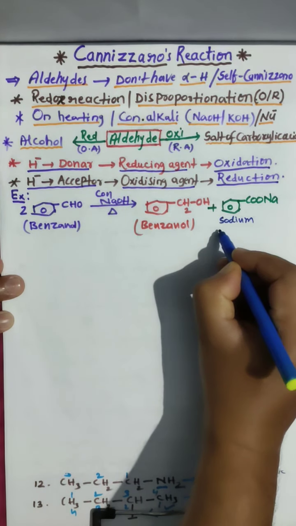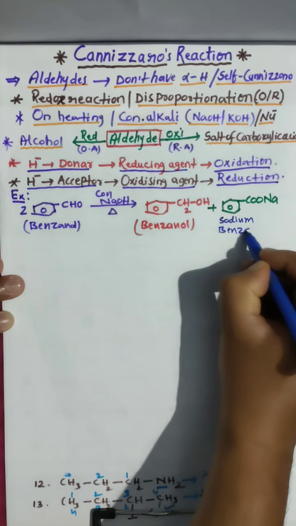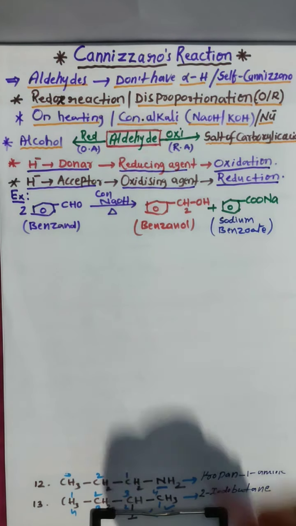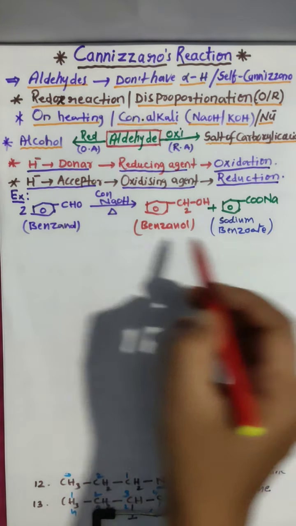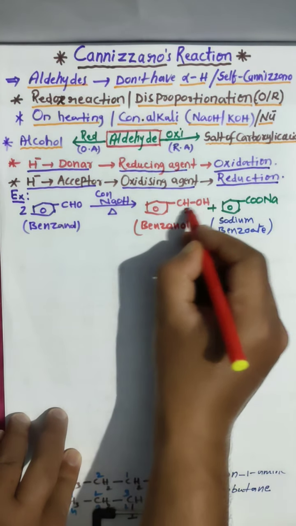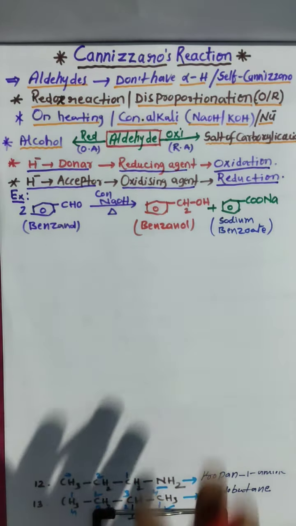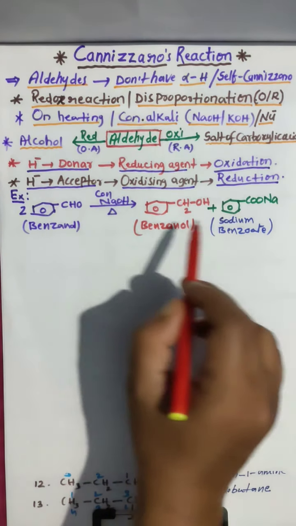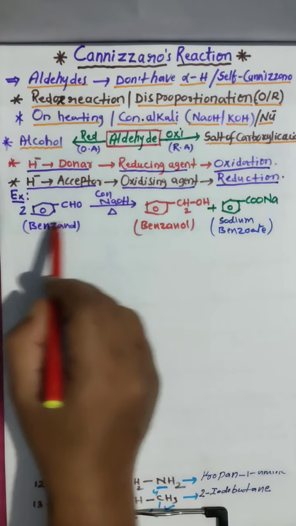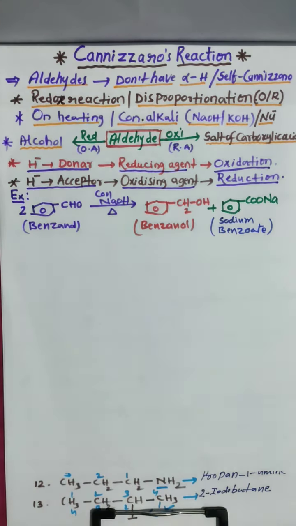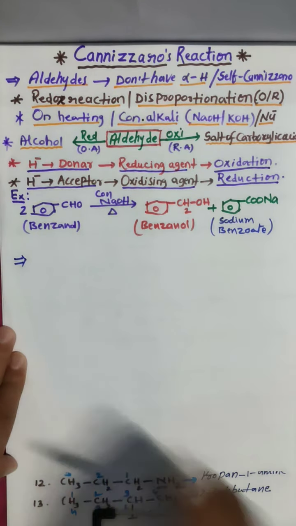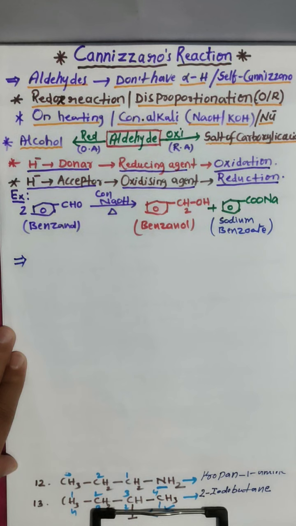Sodium benzoate. This is the salt of carboxylic acid, and this is the alcohol, a primary alcohol, that we get. So one molecule undergoes oxidation, that is the salt of carboxylic acid, and one molecule undergoes reduction, that is alcohol. But how can we remember this? The mechanism is not needed. I will show you a simple trick.